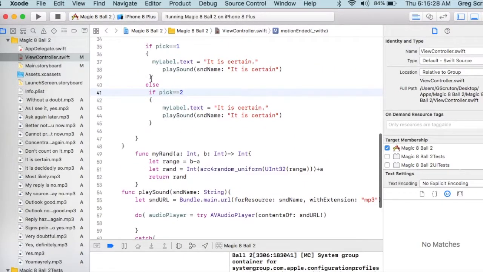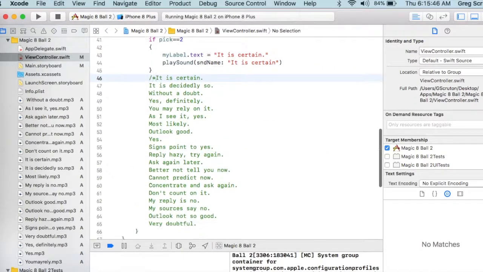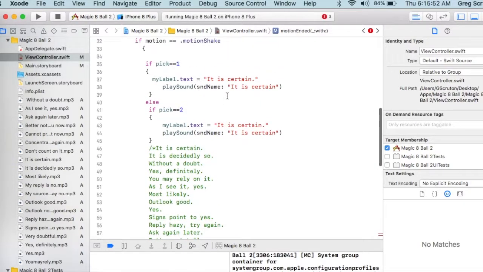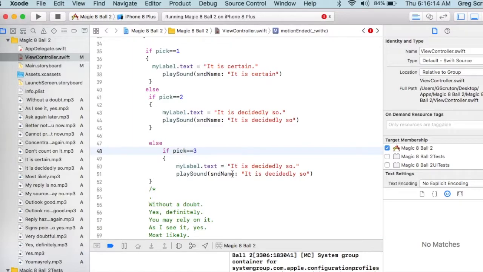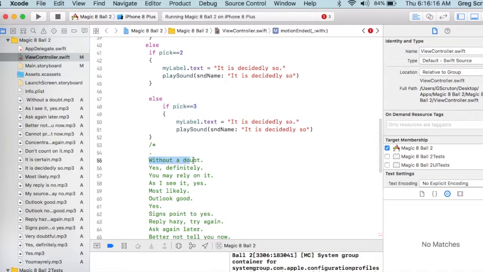here let me go get all my, I'm going to put that into a comment just so I have it handy. We've done it is certain, so let's remove the it is certain, and then it is decidedly so. So let's remove that. If it's 3, do the next one. So else, if the pick is 3, I'm going to do without a doubt. And we do that for each sound.